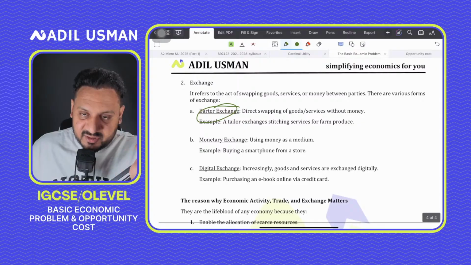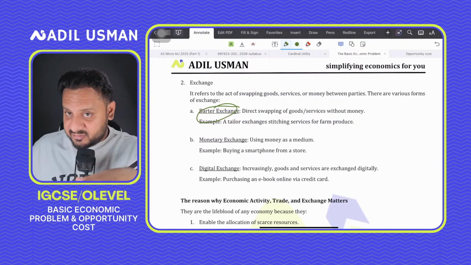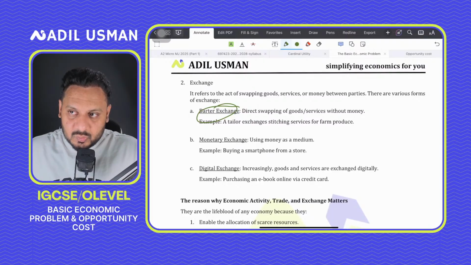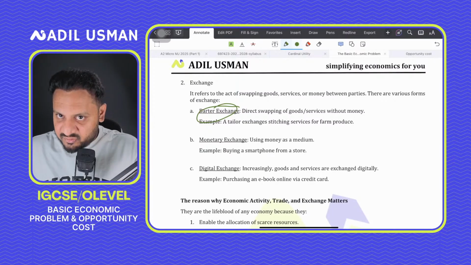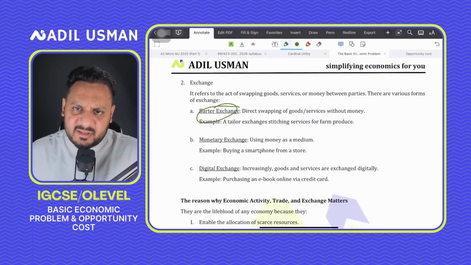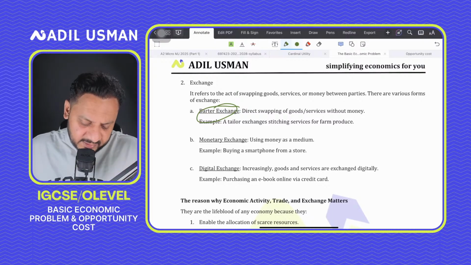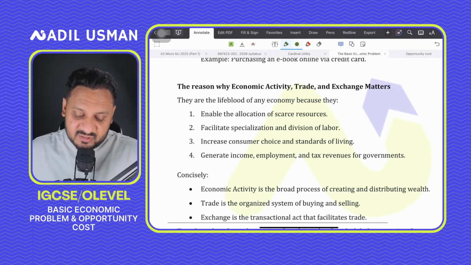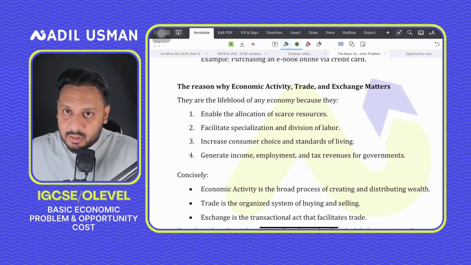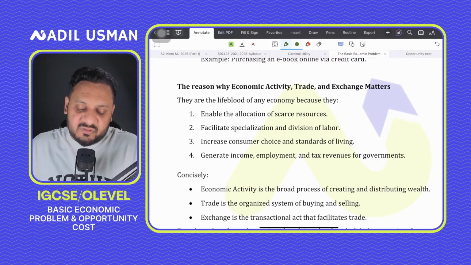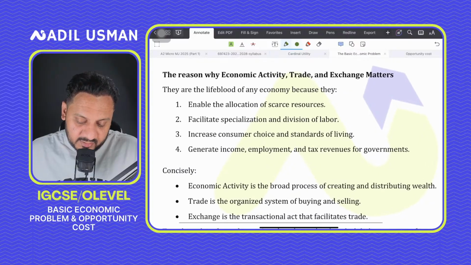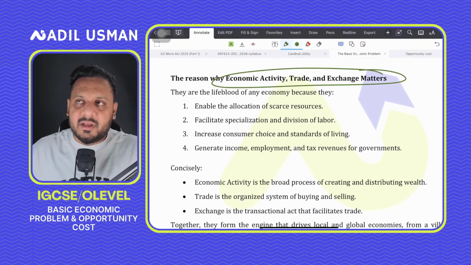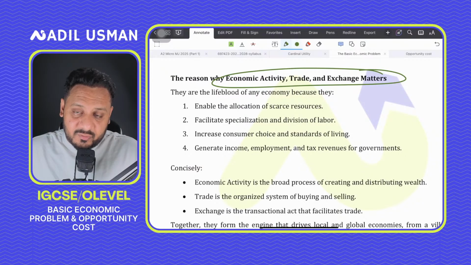But monetary exchange, or let's say digital exchange, works, and this is where money is used as a medium of exchange to make sure that economic activity is conducted via an exchange system that is in place, right? Why does economic activity, trade or exchange, really matter? Because it is the lifeblood of an economy. It's the primary reason through which GDP is generated, right? So the more exchange or economic activity takes place, the more would be the economic growth in the nation.